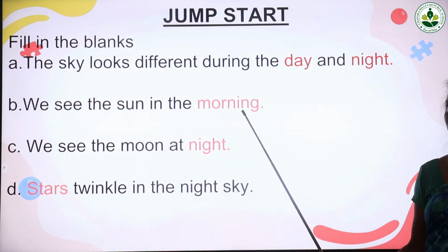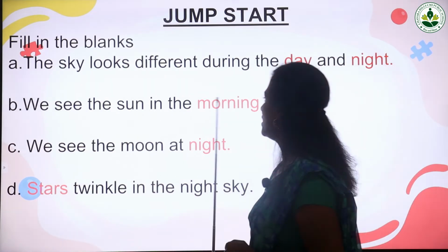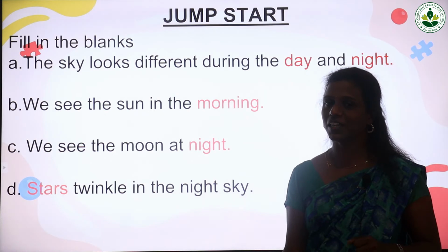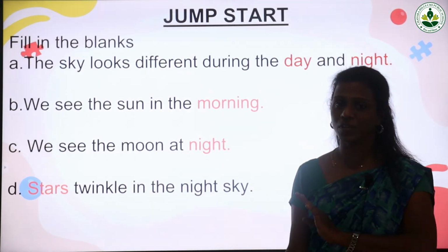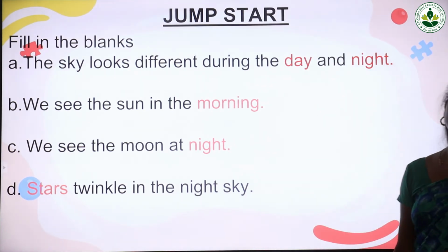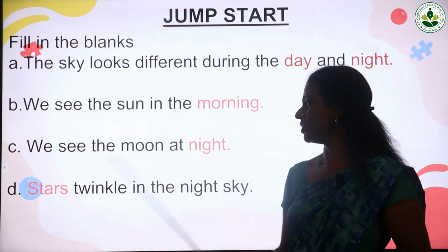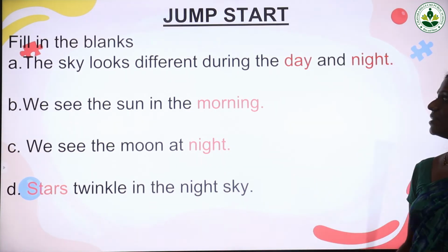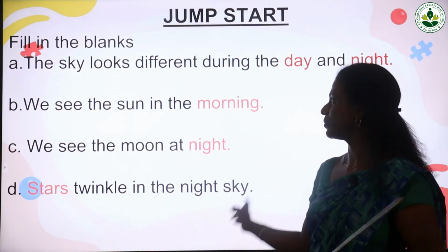And then we see the sun at which time? Which time can we see the sun, in the beginning of the day? Yes, in the morning. We see the sun in the morning. And we see the moon at which time? Mainly which time? We can see the moon at night time. Only at night time we can see the moon. Then, dash twinkle in the night sky. So who is making the sky very beautiful in the night time? The twinkling stars. So stars twinkle in the night sky. You have to write all these answers in your textbook.